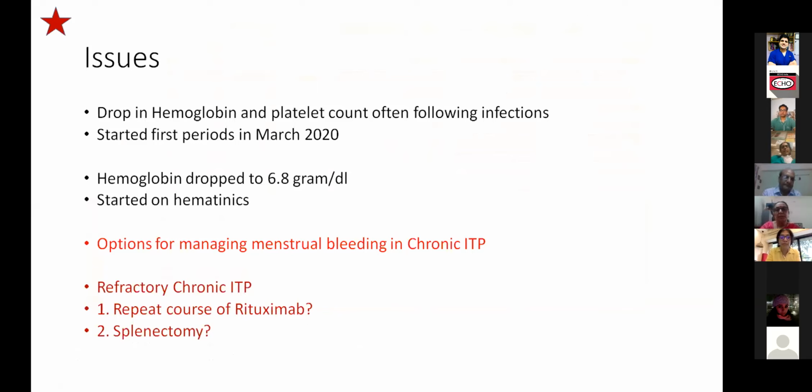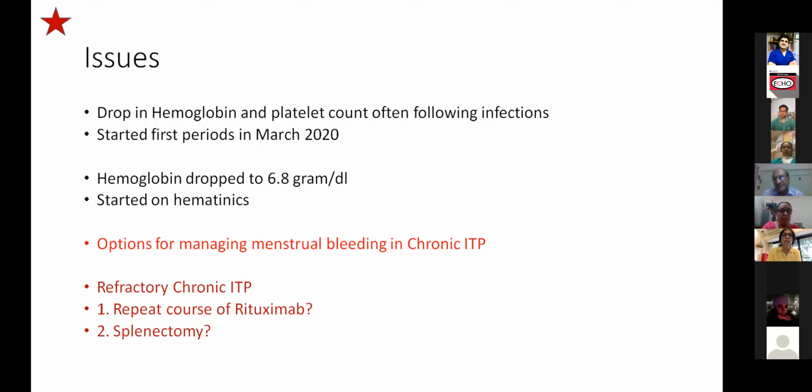So the question again to the experts: she's now going towards refractoriness, so she's probably failing rituximab therapy as well. Would you consider a repeat course, or at this point would you consider splenectomy? First, I don't have a diagnosis, of course. Management would be an important aspect, but I also want a diagnosis. I would suggest even doing the whole exome, to know whether there is some mutation which is not common and therefore not picked up by NGS.